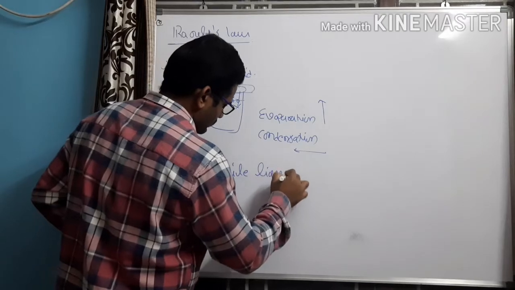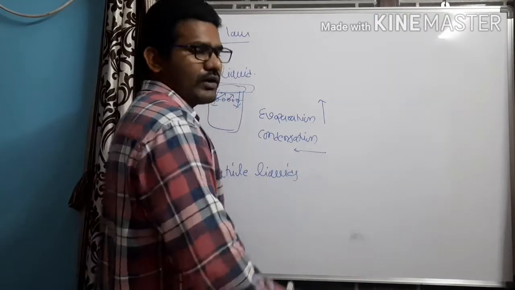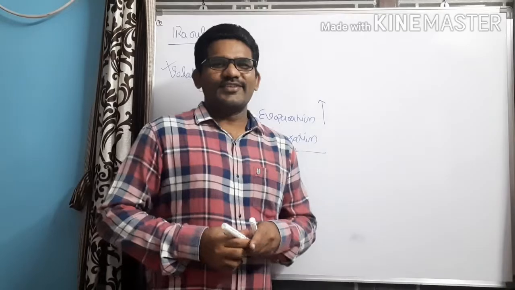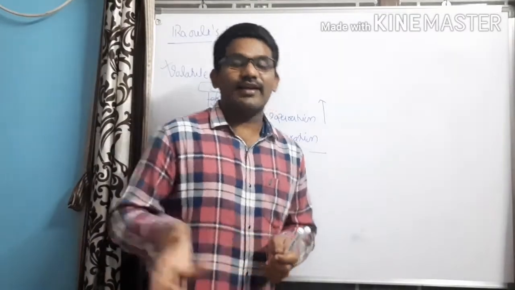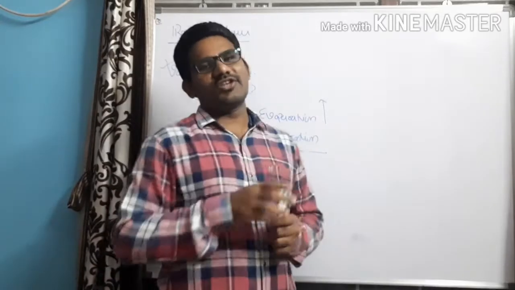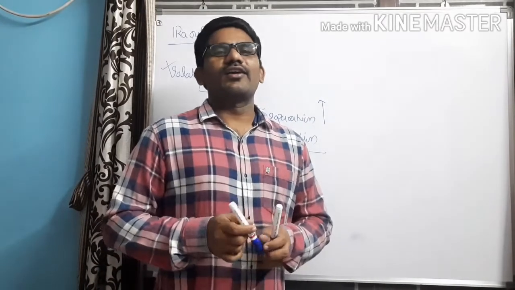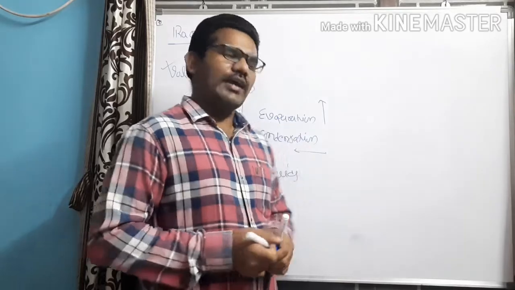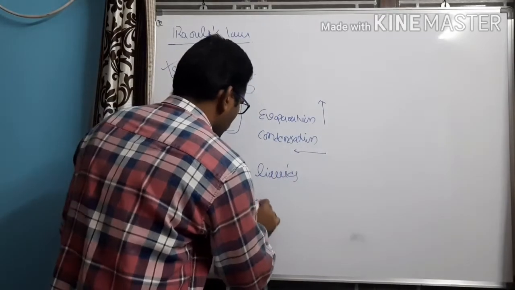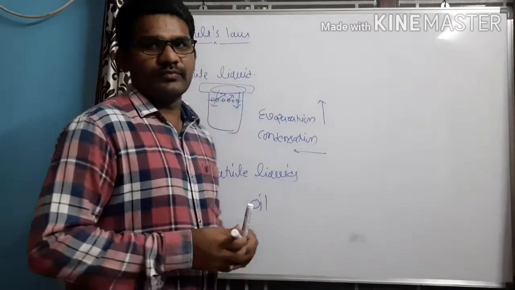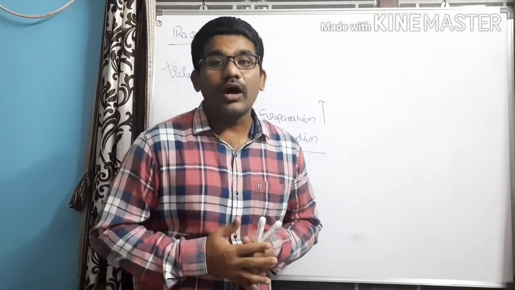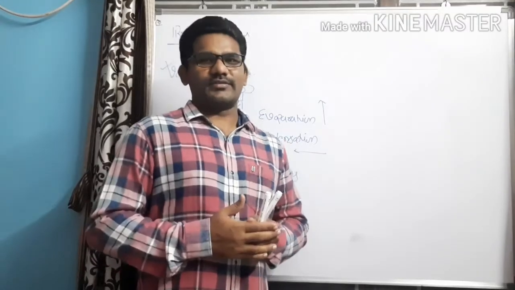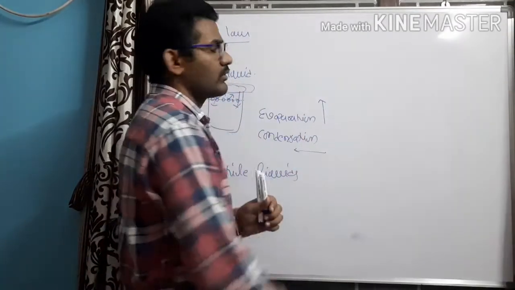What is a non-volatile liquid? The liquids in which the rate of evaporation is less compared to the rate of condensation are called non-volatile liquids. Examples of non-volatile liquids are all vegetable oils, dalda, and ghee. Now let us switch to Raoult's law.